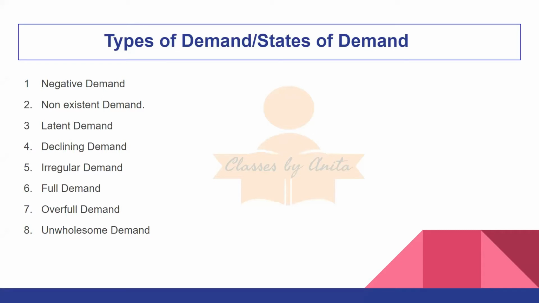So before understanding कि हमारे पास types of demand और states of demand क्या होती हैं, we should first understand that why it is important to understand the demand and the types of demand. उसके पास need है उस particular product की, and second is he has the capacity to pay for that product. Right now, second is looking for the solution. Customer have a requirement for some particular product, and he is looking for that particular product. Okay, this is the opportunity for the marketer to understand the need of the customer and produce the product accordingly. So this is called the product customization, the product which is according to the customer demand.